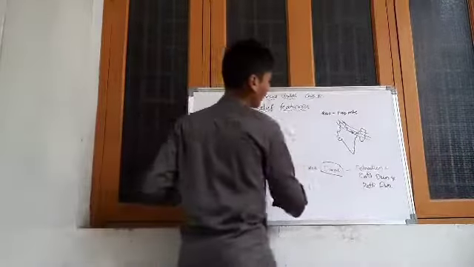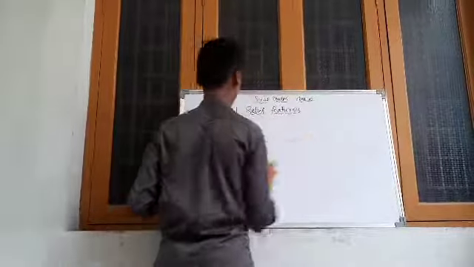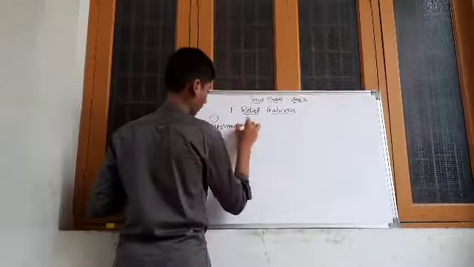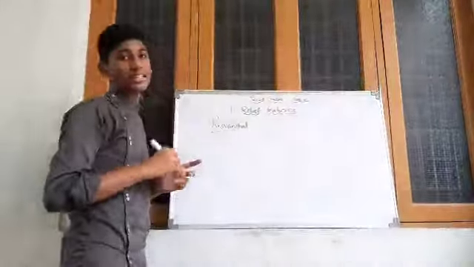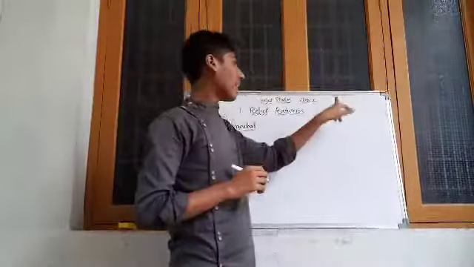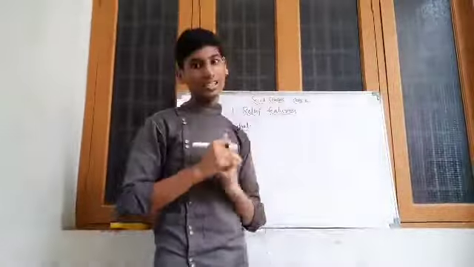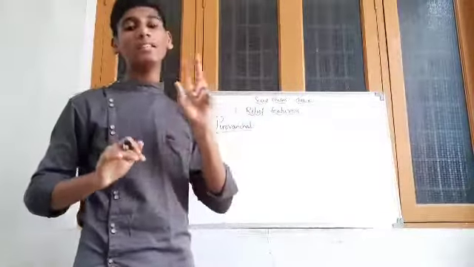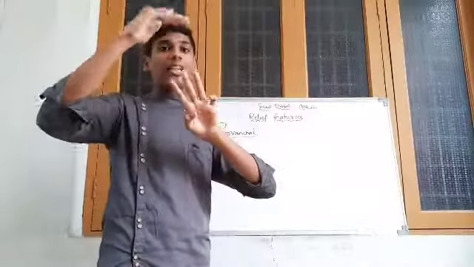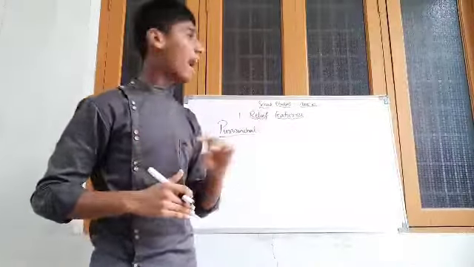Himalayas. Now let us learn about the important term Purvanchal. Till now we discussed the Himalayas. What are Himalayas? Himalayas are stretched from north to east in the shape of an arc, the length of the Himalayas is 2400 kilometers, and they are divided into three parallel ranges, that is Himadri, Himachal and Shivaliks.